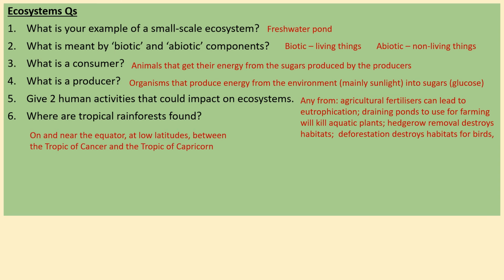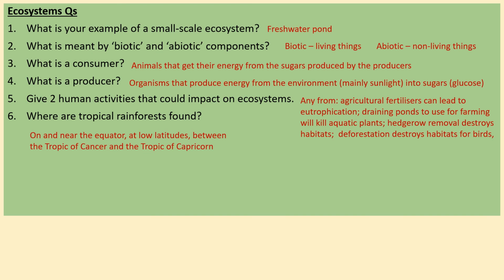And then finally, number 6, where do we find tropical rainforests? On or near the equator at low latitudes between the Tropic of Cancer and Tropic of Capricorn. Please don't just say at the equator. That's not true. They're found at a belt surrounding the equator in the entire tropical region between the Tropics of Cancer and Capricorn.